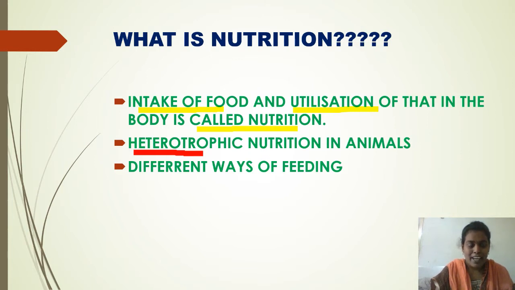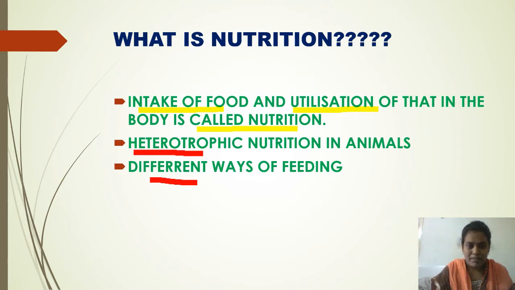We get energy from food, and this energy is very useful for us to grow and to carry out so many life processes inside our body. Is it right? Yes.